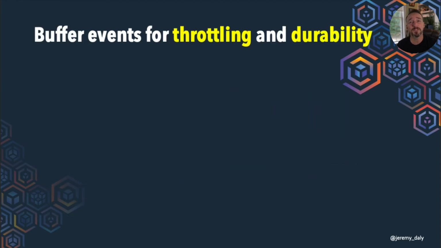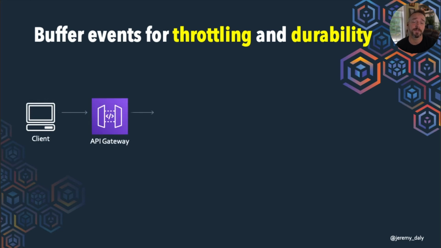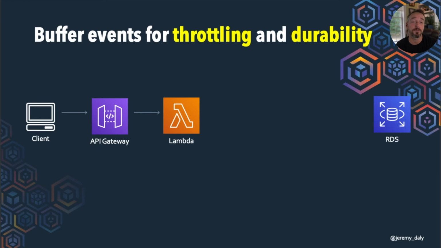The other thing we can do is buffer events for throttling and durability. So if we had a high throughput write application, and we've got API Gateway to Lambda, maybe this is a webhook, we want to write data to RDS. It would be great if we could just write directly to RDS, but if RDS goes down, we're going to lose those events. So that's where we put things into an SQS queue. We can buffer those events.